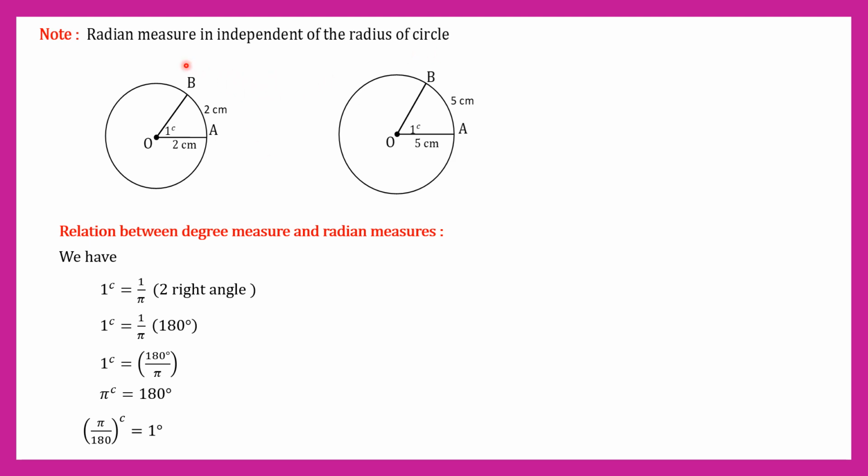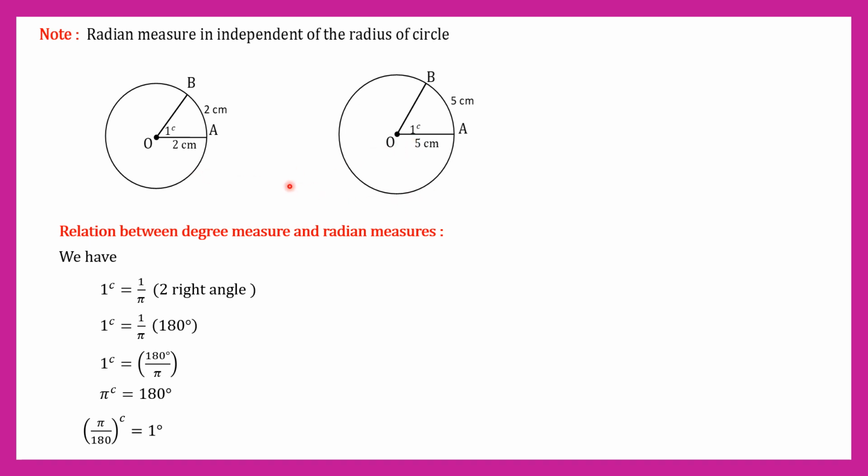Consider one example. Consider a circle with center O and radius 2 cm. Take 2 points A and B on the circle such that arc AB equals 2 cm. Here arc AB is equal to the radius, therefore the angle subtended at the center is 1 radian. Also consider another circle with center O and radius 5 cm. Take 2 points A and B on the circle such that arc AB equals 5 cm, equal to the radius. Therefore, the angle subtended at the center is equal to 1 radian.